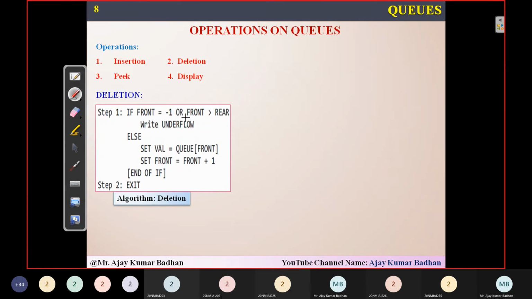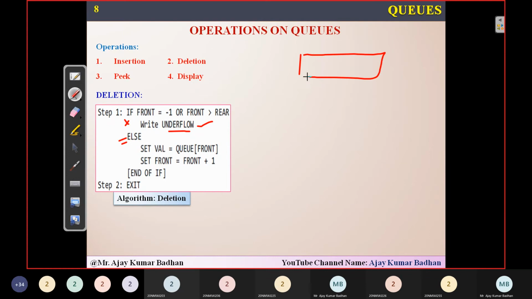If front is equal to -1 or front is greater than rear, you can simply say that this is underflow. Means there are no elements present in the array to be deleted, and there is an underflow condition. In case that is not the case, if this condition fails, simply come here and take out the value which you wanted to delete from the queue.